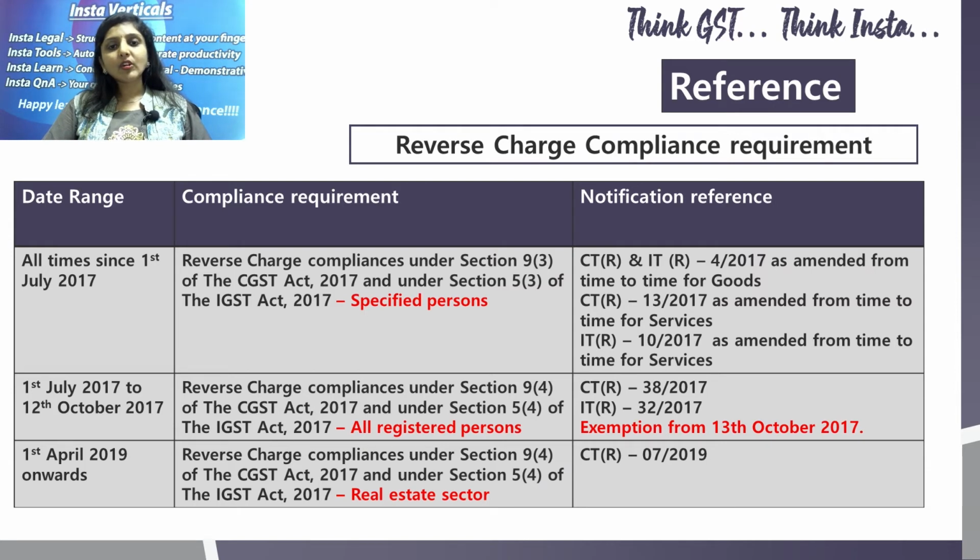However, notifications 38/2017 of central tax rate and notification 32/2017 of integrated tax rate provided exemption from 13th October 2017. So 9.4 and 5.4 RCM compliance are not required with effect from 13th October 2017.